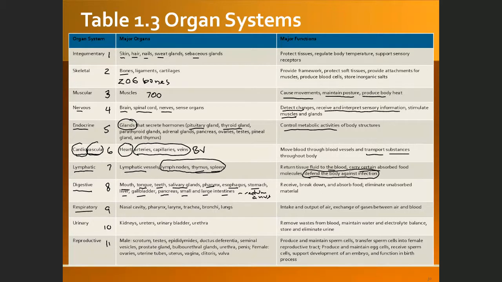The next one is called the respiratory system. This is respiration. Of course, the organs will be the nose, nasal cavity, pharynx, larynx, trachea, bronchi, and the lungs. What is the function? The main function is for exchanging oxygen and carbon dioxide. We need the oxygen for making ATP inside our cells, and then we have to remove the carbon dioxide from our body. Therefore, the respiratory system performs this function, exchanging oxygen and carbon dioxide.